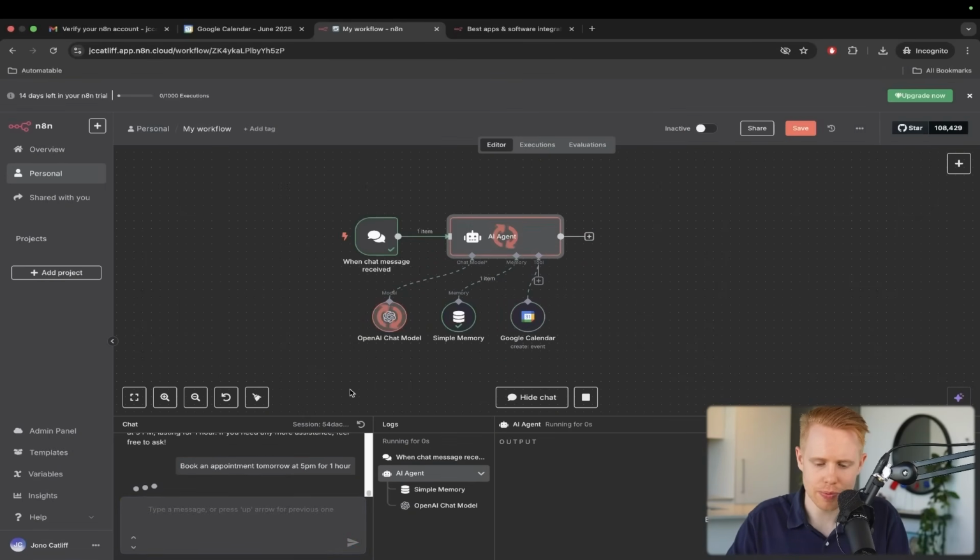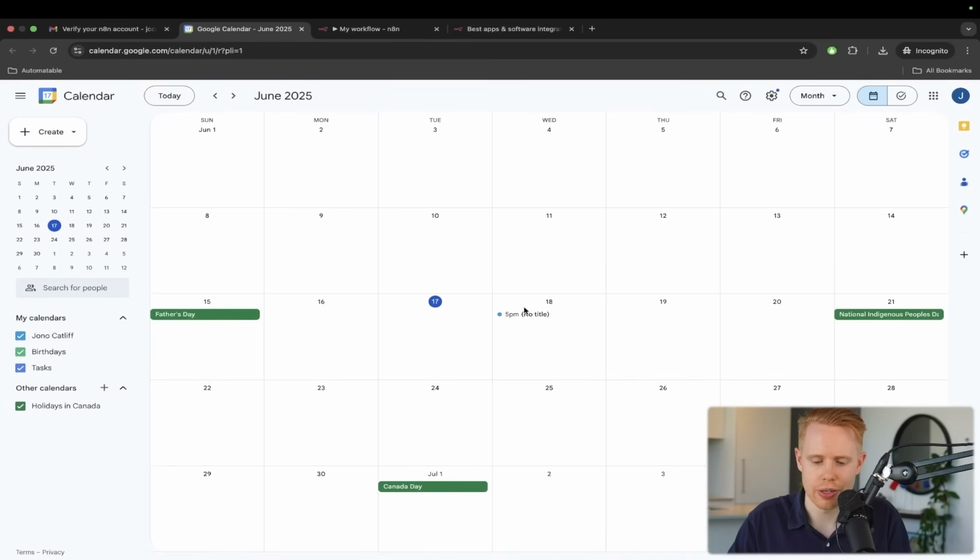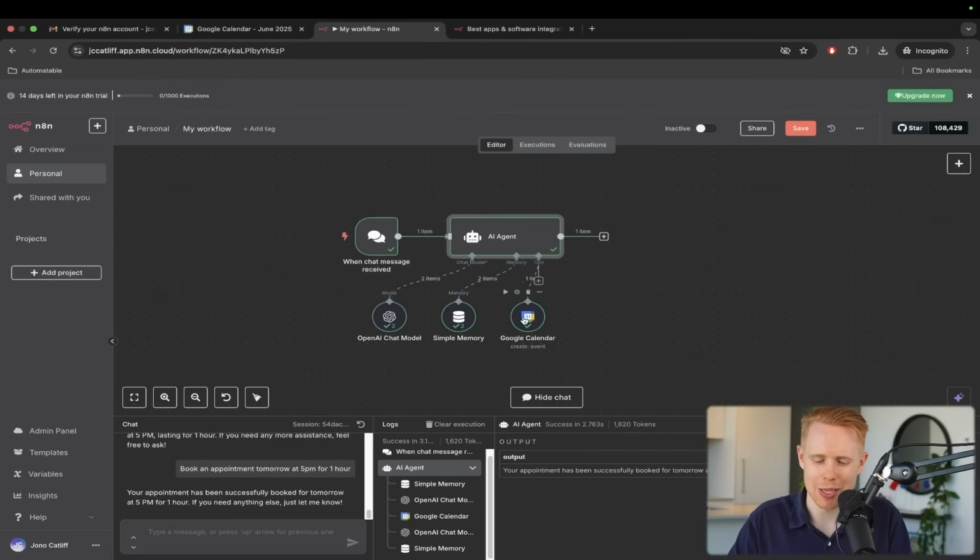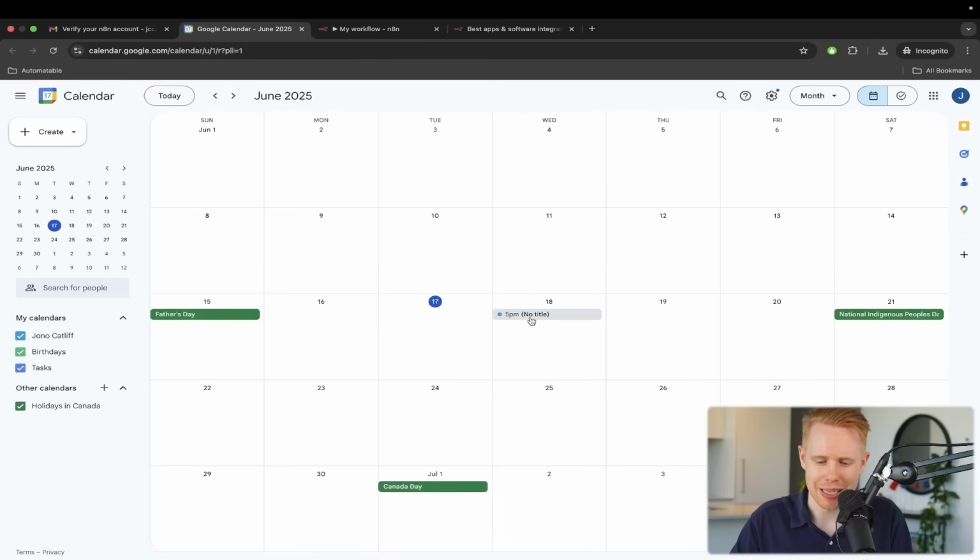And so we can go ahead and test this out again, and now I'm going to send the exact same message here, and it's going to go to work for us and create that calendar event. And now, essentially, in a nutshell, we've created it. Okay, so we're making good progress here. The only other thing wrong here is that we don't have a calendar title.